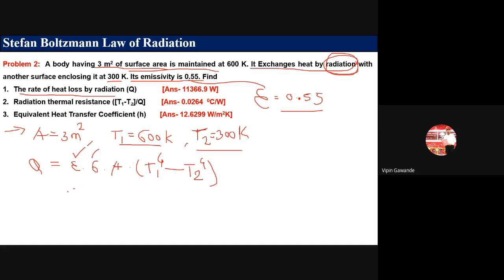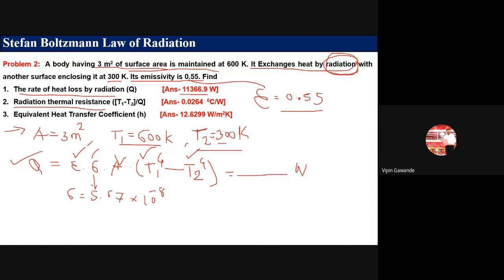Now the sigma value, you know, is equal to 5.67 into 10 raised to power minus 8. So this value is known. Area is given as 3 meter square. T1 is given as 600 Kelvin. T2 is given as 300 Kelvin. You find out the value. That value comes out to be 11366.9 watt. If you put all these values here, you will get the value of Q. Okay, so that comes in watt. Now, after that, we have the radiation thermal resistance.